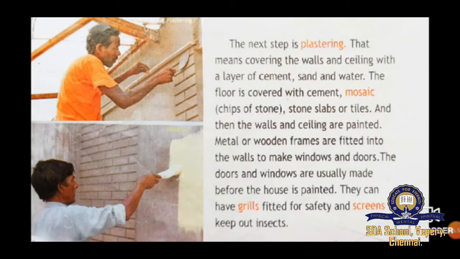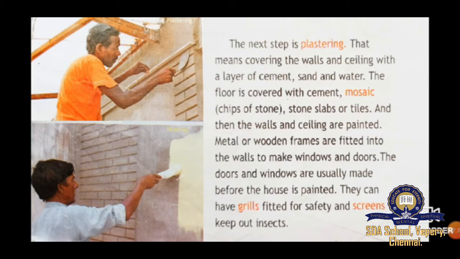So next we'll see, the next step is plastering. Plastering means covering the walls and ceiling with a layer of cement, sand and water. The floor is covered with cement mosaic. Mosaic means chips of stones, and stone slabs or tiles, and then the walls and ceilings are painted, and metal or wooden frames are fitted into the walls to make windows and doors.